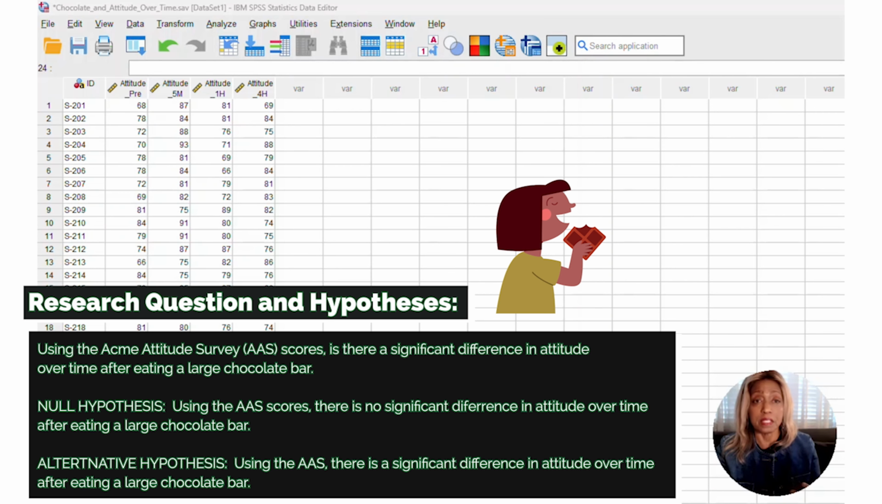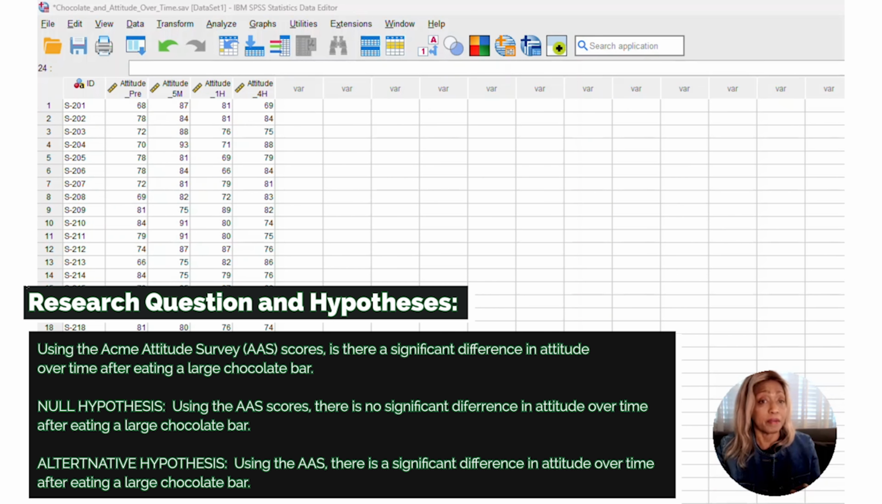The null hypothesis: using the Acme Attitude Survey score, there is no significant difference in attitude over time after eating a large chocolate bar. The alternative hypothesis is that there is a significant difference in attitude over time after eating a large chocolate bar. We're going to assume the assumptions per the instructions for performing the test are already met: normality and independence. We'll do a repeated measures ANOVA analysis in SPSS.